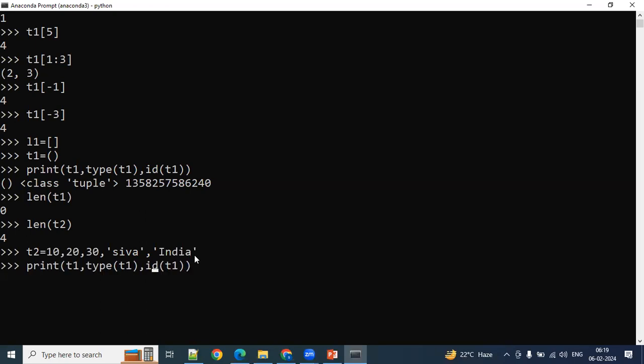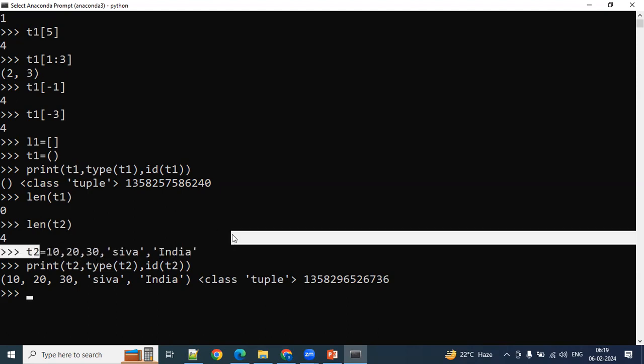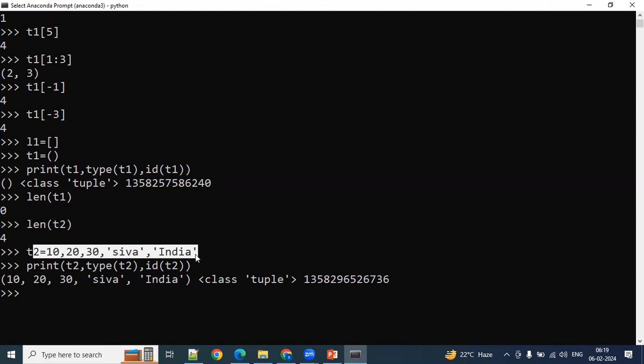You need to take T2, type of T2 and id of T2. See, this is a tuple object. You can define the tuple in this way also. A list you cannot define like this; a list you have to define in square brackets only. A tuple you can define in this way also, without brackets. That is what I mentioned here.